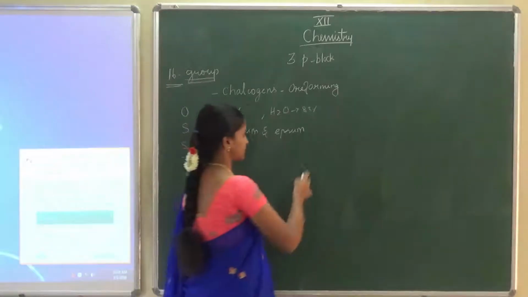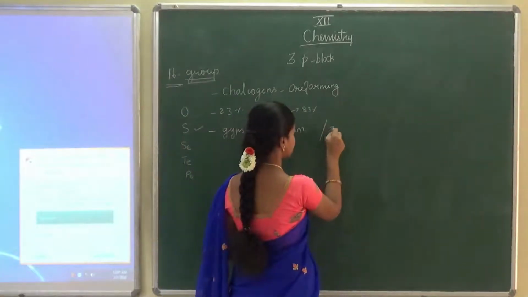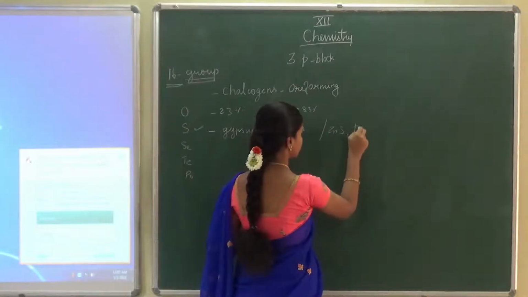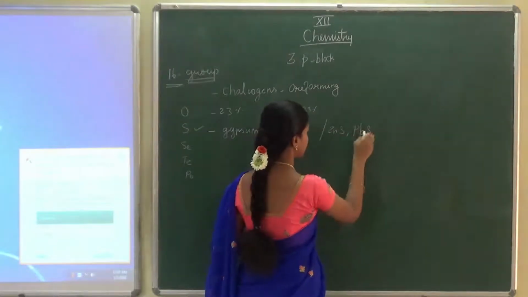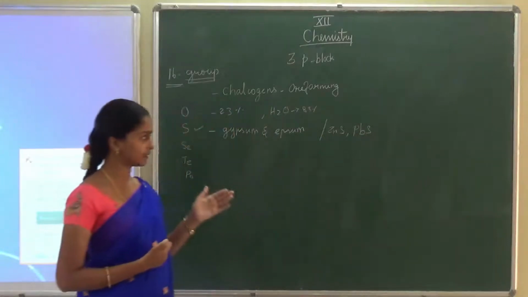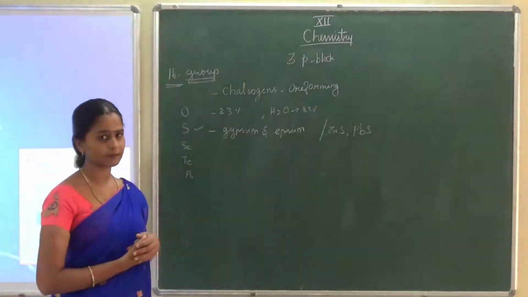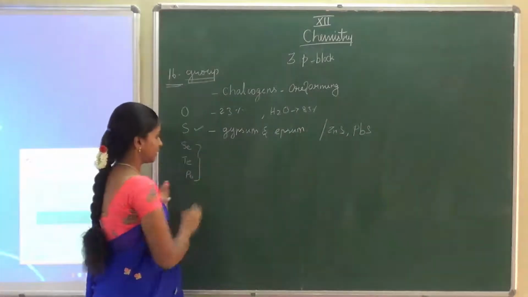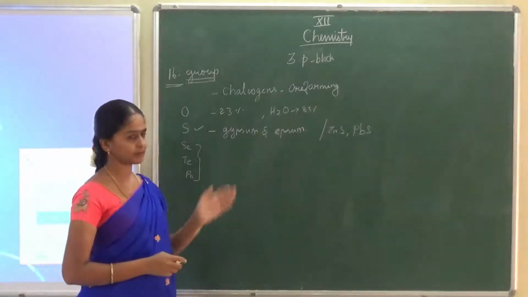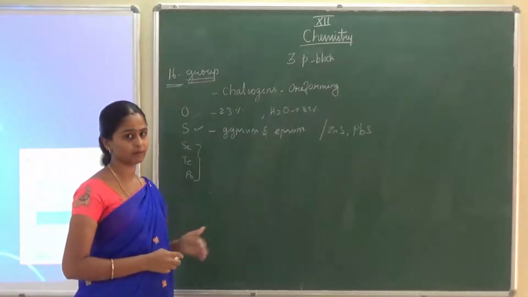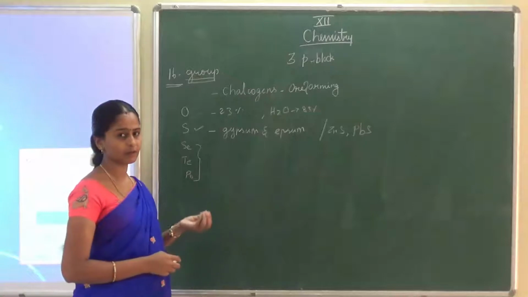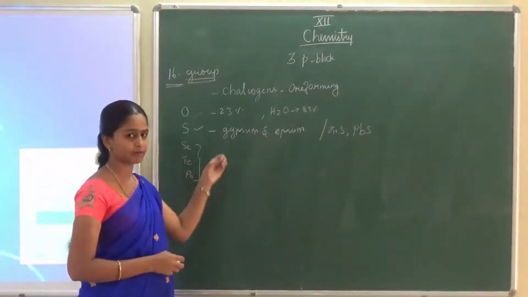We know the sulfides. What are the sulfides? Zinc sulfide, galena, zinc blende, like that we have learned. Remember ZnS, PbS: in the sulfide form also sulfur exists. Selenium, tellurium, polonium exist with the sulfide ores, in a very little amount, along with the sulfide ores.